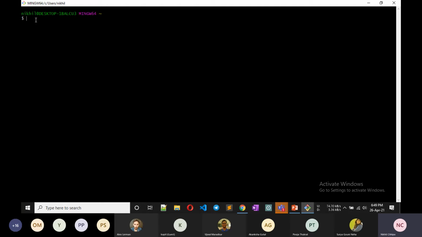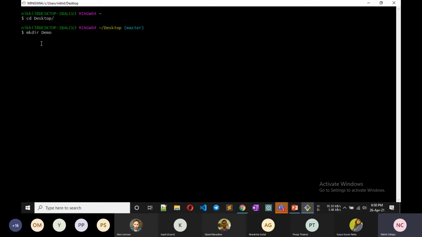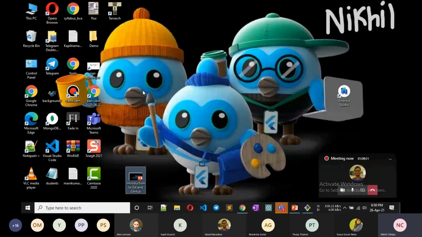First of all I changed directory to desktop. Now I am at the desktop. Now I want to make a new directory. To make a new directory we use the command mkdir. I want to create a new repository whose name is demo. So mkdir makes a directory named demo. The demo directory is created on my desktop. You can see here, yes, the repository is created.